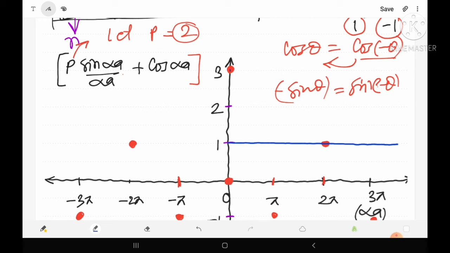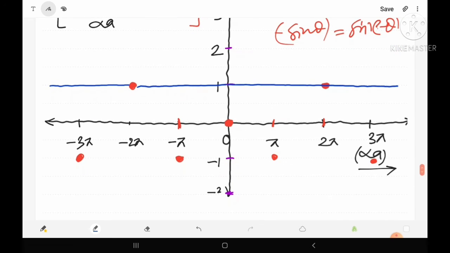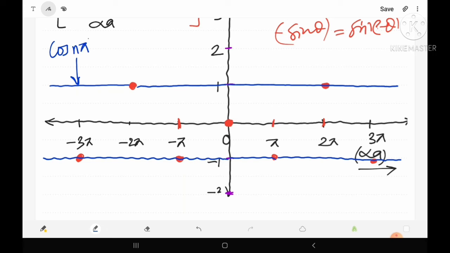This is the boundary given by the right hand side. Similarly, the second boundary will be minus 1. So this is the second boundary. It means that from the right hand side we have got these types of boundaries; this is the boundary for cos n pi.